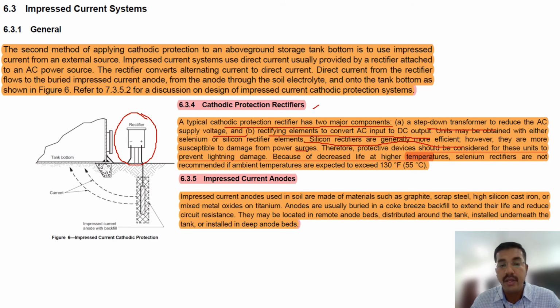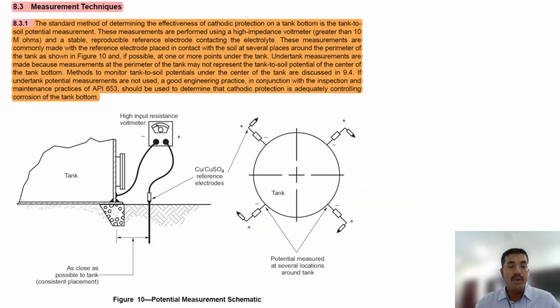Okay, so it is not recommended if ambient temperatures are expected to exceed 55 degrees centigrade. So rectifiers are not recommended if the ambient temperature is more than 55 degrees centigrade. And as I told you friends, these are important points. And measurement techniques, this is only for your reference, you have to check how to do the measurements.